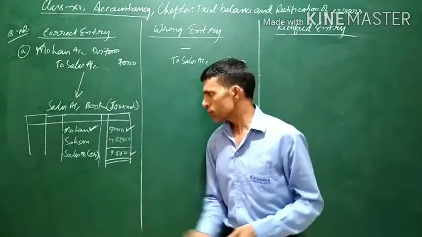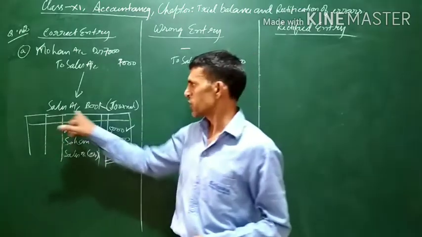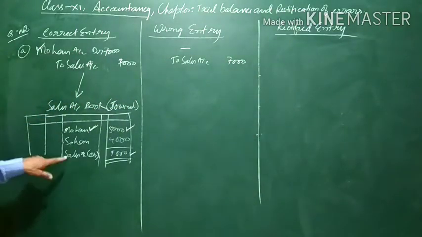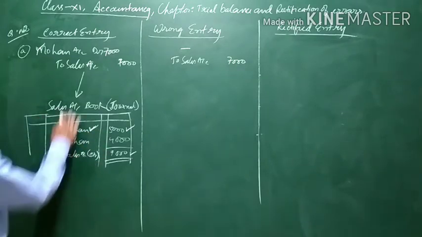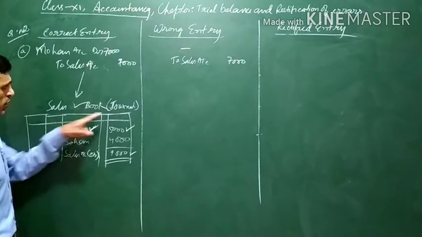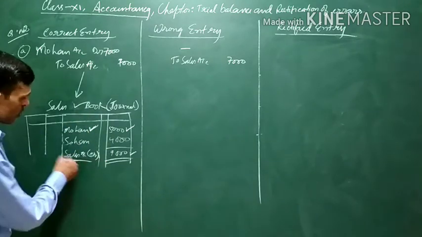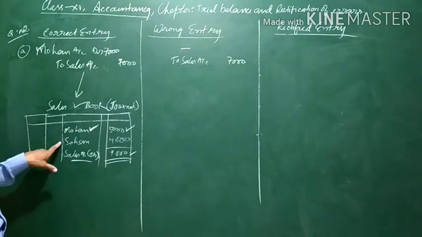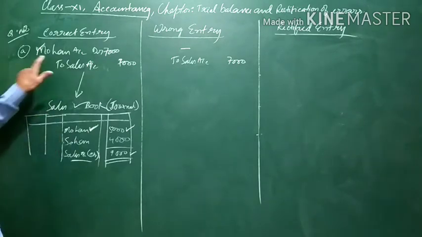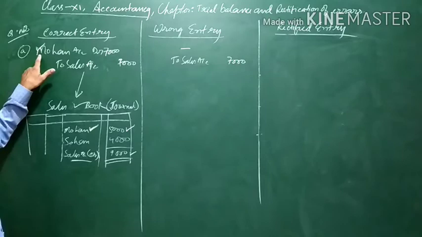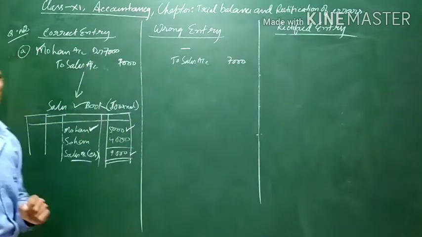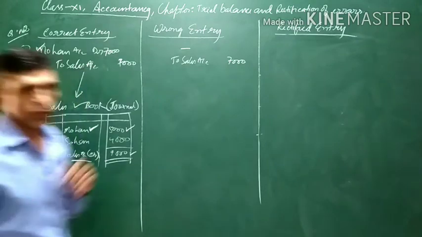Suppose this is a sales book we are assuming, and goods are sold to Mohan and so on. The total of this sales book will be transferred to the sales account at a particular period of time, and individually it will be transferred to Mohan account as well as Sohan account. But what has happened is that it has not been posted to Mohan account. It has been recorded in the sales account, but it has not been recorded in the Mohan account.